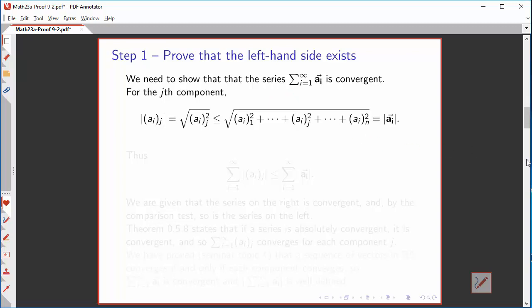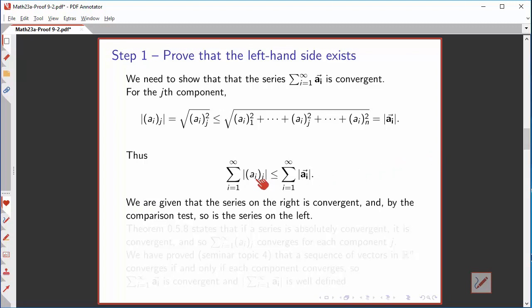Let's look at the jth component of the ith vector. The magnitude of that jth component, of course, is the square root of its square. To that square, we can add the square of each of the other components of the ith vector. That's certainly going to make the result bigger, and that square root is what we mean by the length of the vector a sub i. So we've now shown that the magnitude of the jth component is less than or equal to the length of the vector.